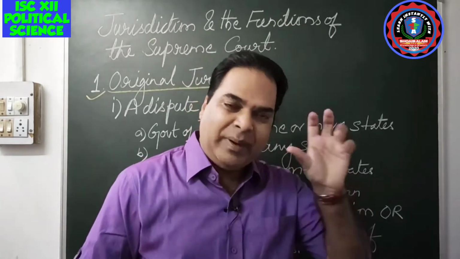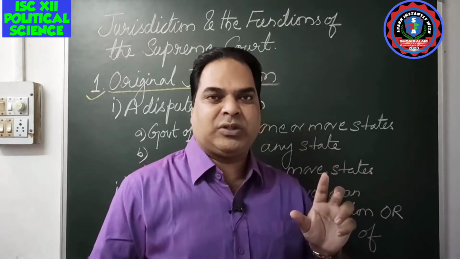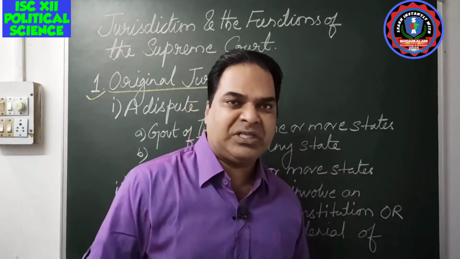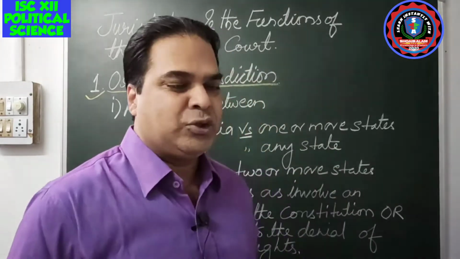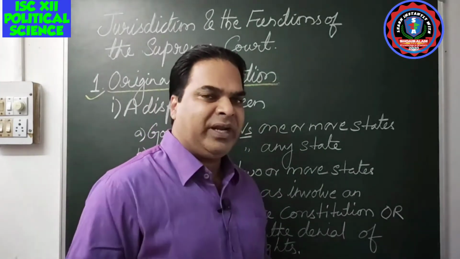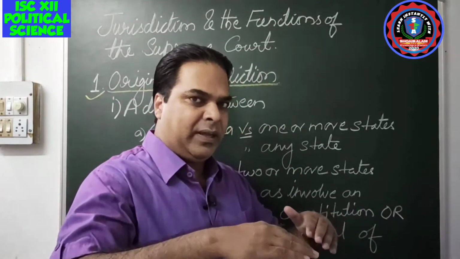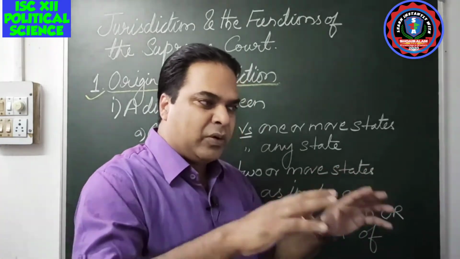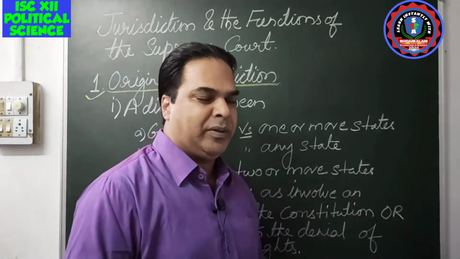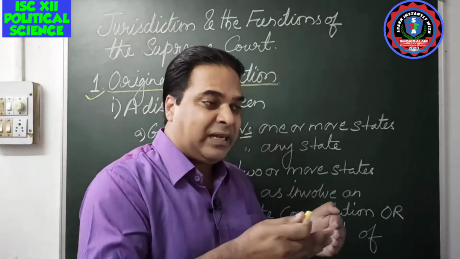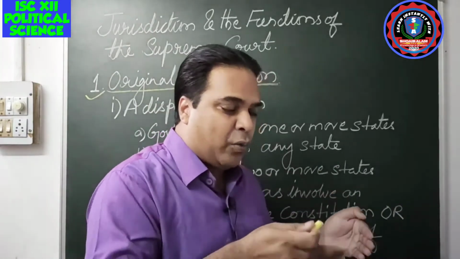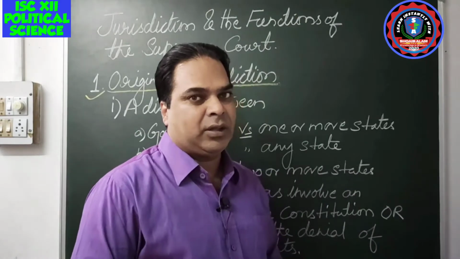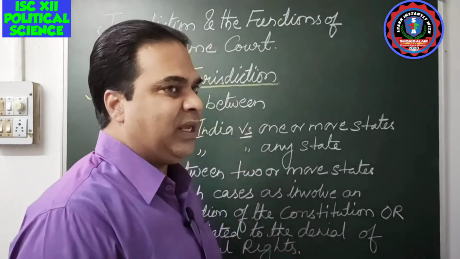Certain cases fall under the jurisdiction of the Supreme Court only. So cases will be decided on any disputes which fall under the original jurisdiction of the Supreme Court. What is the meaning of jurisdiction? It is the area over which the Supreme Court's power will be there. That means no other courts can interfere in the working of that particular area. That is known as jurisdiction.